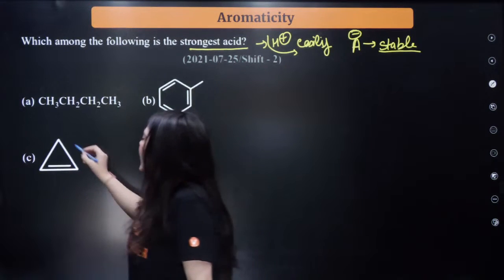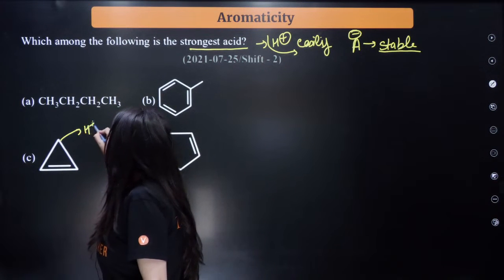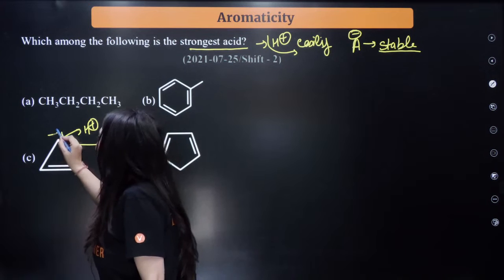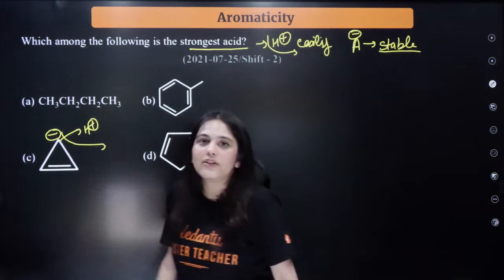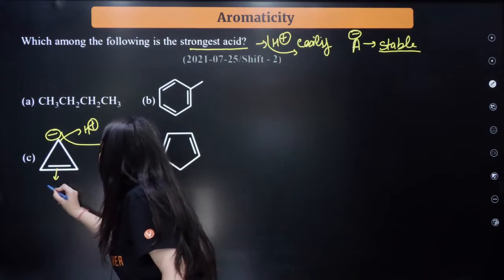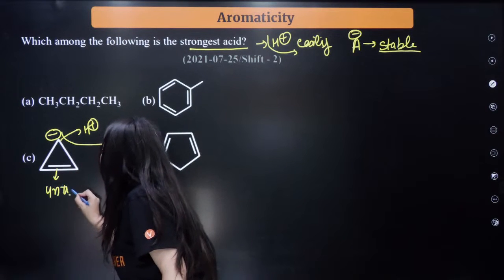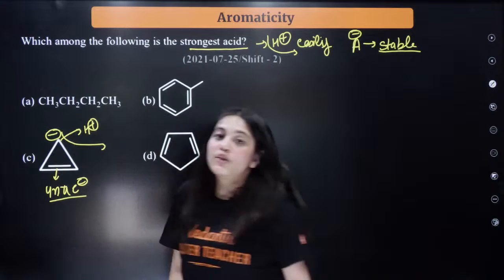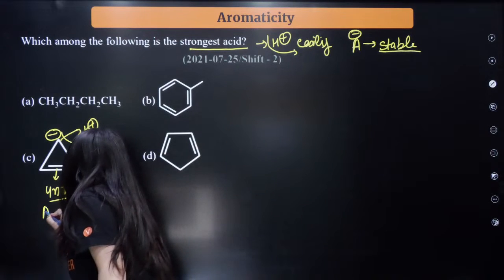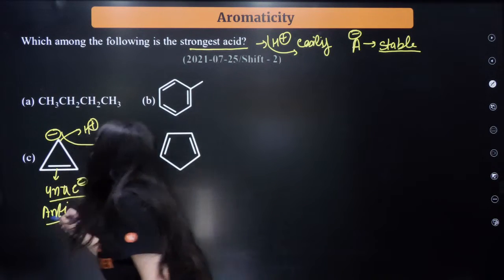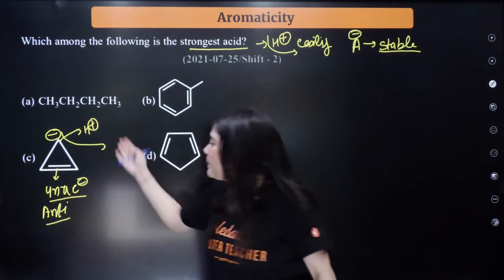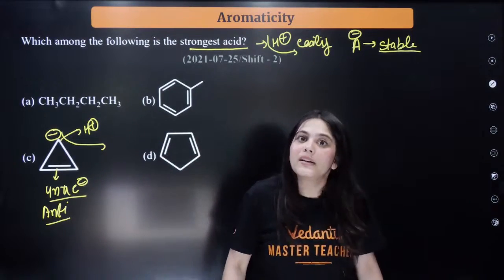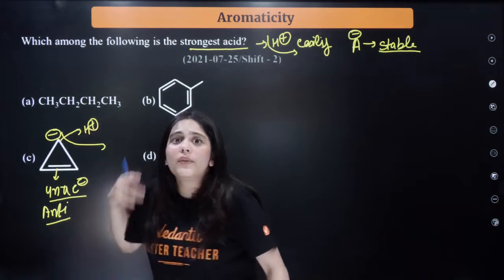Now see, what can happen? If I take away H plus from here, then what will happen? This minus sign will remain over here, right? Now count the number of electrons on this. This is actually a 4n pi electron system, isn't it? So this becomes an anti-aromatic system. After I give away H plus, the anion that is remaining is becoming an anti-aromatic system. So why will it give away H plus?